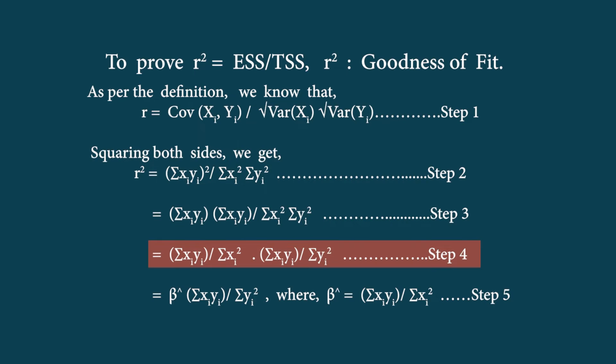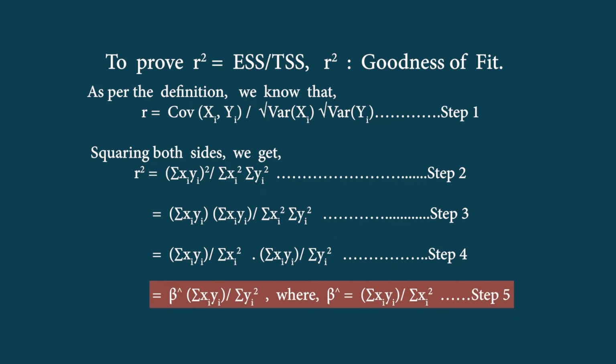Now by the cancellation in the denominator, we are getting an expression of summation of xi yi by summation of xi square. This is one of the components of step 4, which is none other than beta hat, that is the estimated value of the beta, and the other component remains as it is. So after doing all this, we get beta hat, which is summation of xi yi by summation of yi square. So this is what we get in step number 5 after the simplification that is being done.